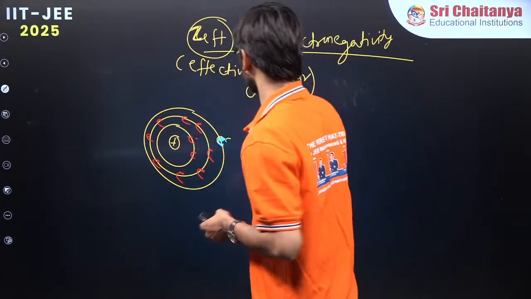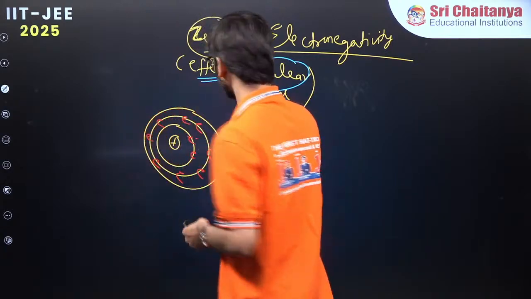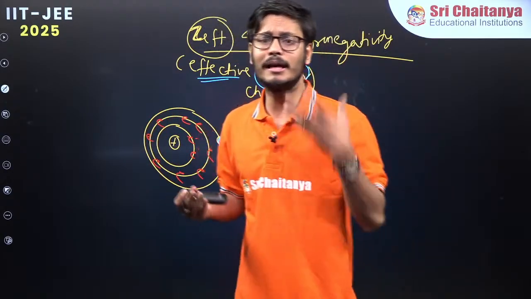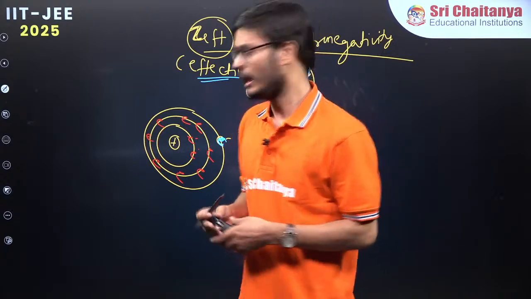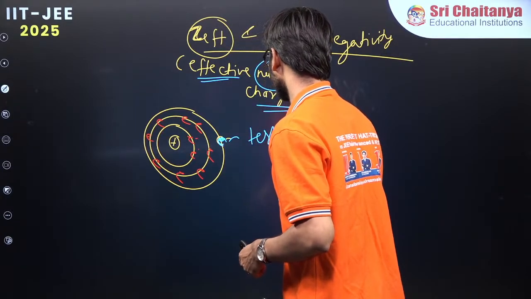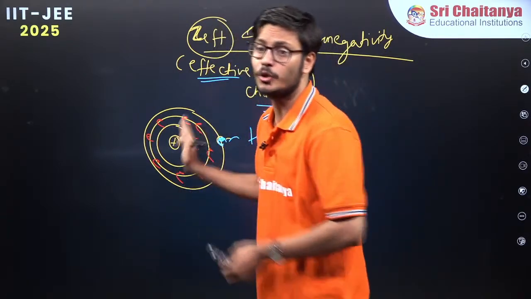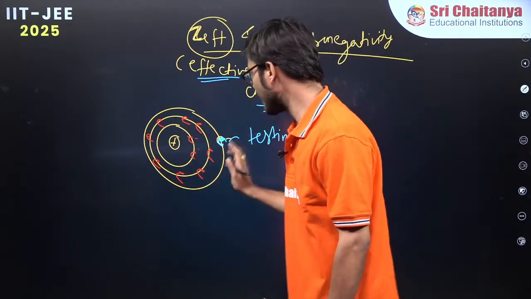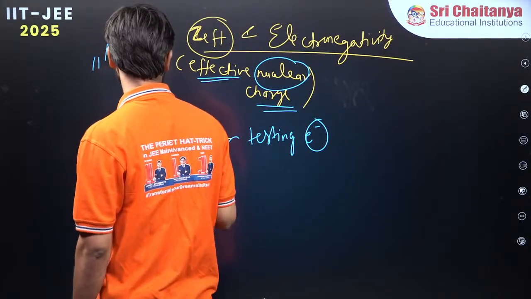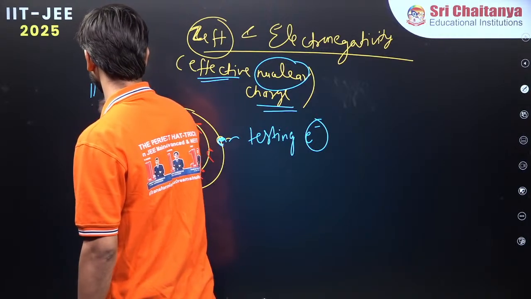The term itself says what is the nuclear charge which is effective for a given electron. Effective nuclear charge means, for one given electron, let us say I'm calling this the testing electron, I want to measure what is the actual charge it is going to experience. Let us say I'm having a sodium atom. In sodium there are 11 electrons and 11 protons, and it is a neutral atom.